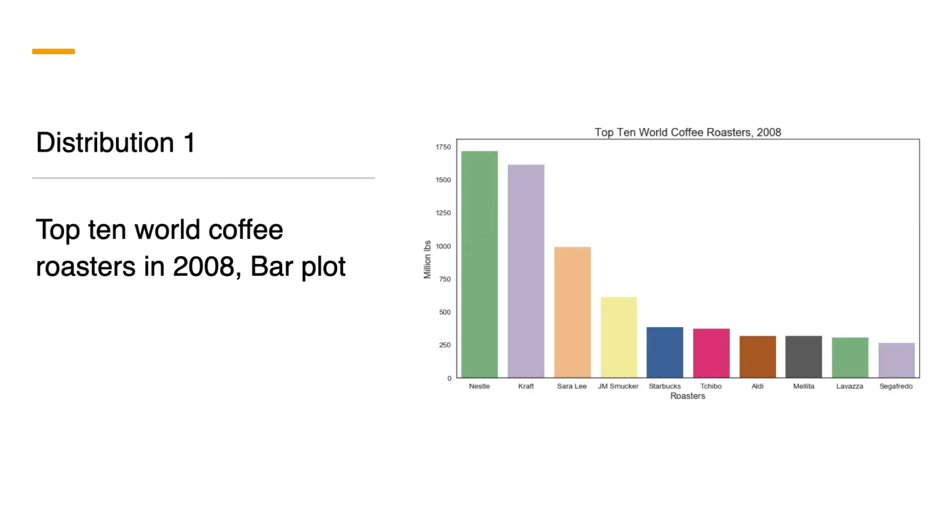The next phase is distribution. Once purchased, coffee is transported to a coffee factory and is roasted at the factory. This is the end of the process for roast and ground coffees. This graph shows a bar plot of the top 10 world coffee roasters in 2008.